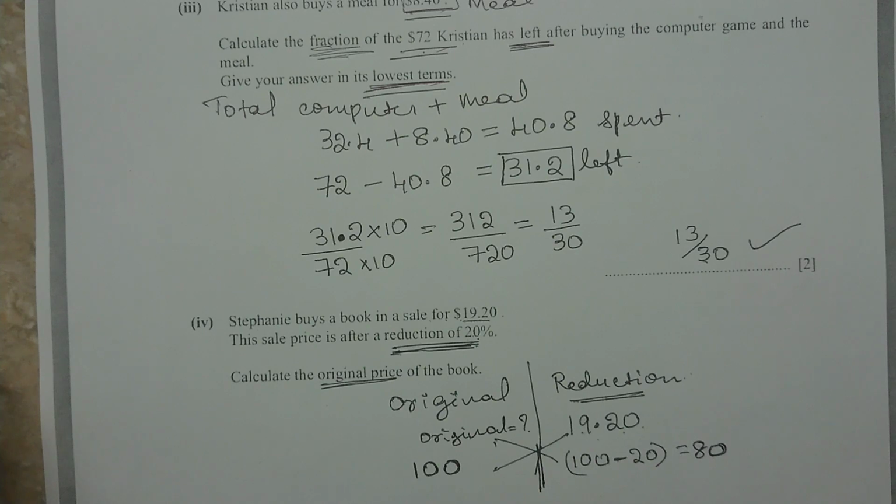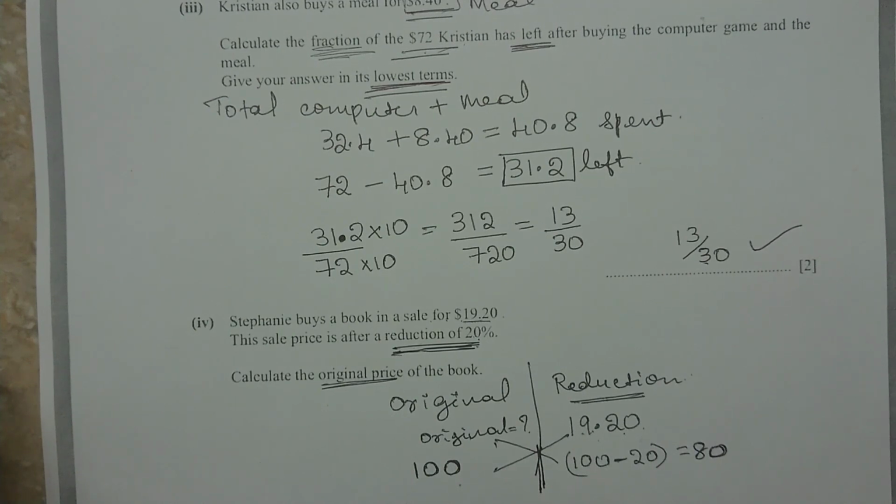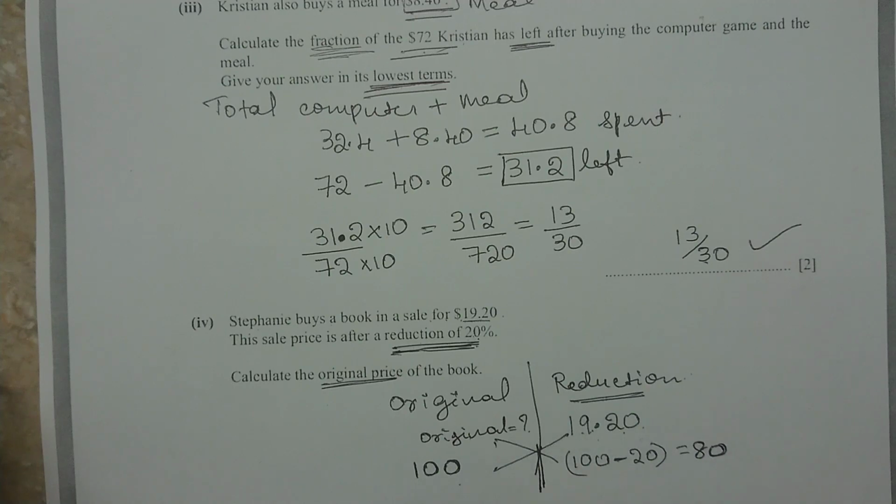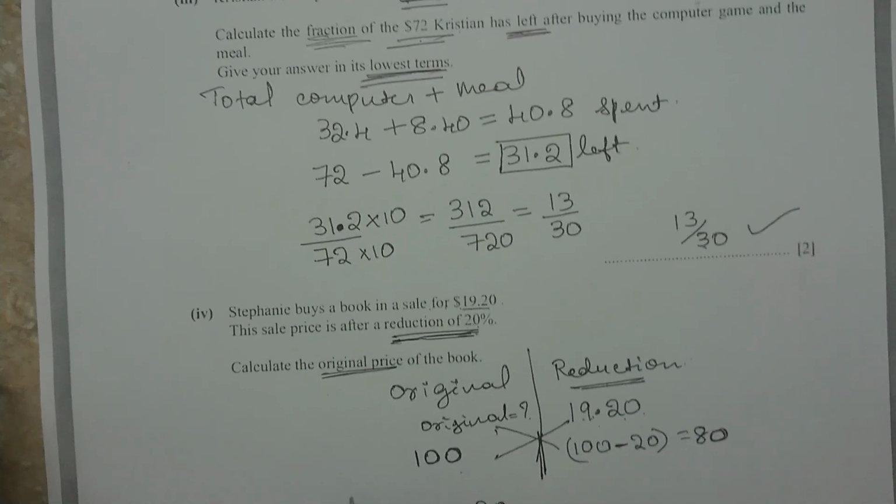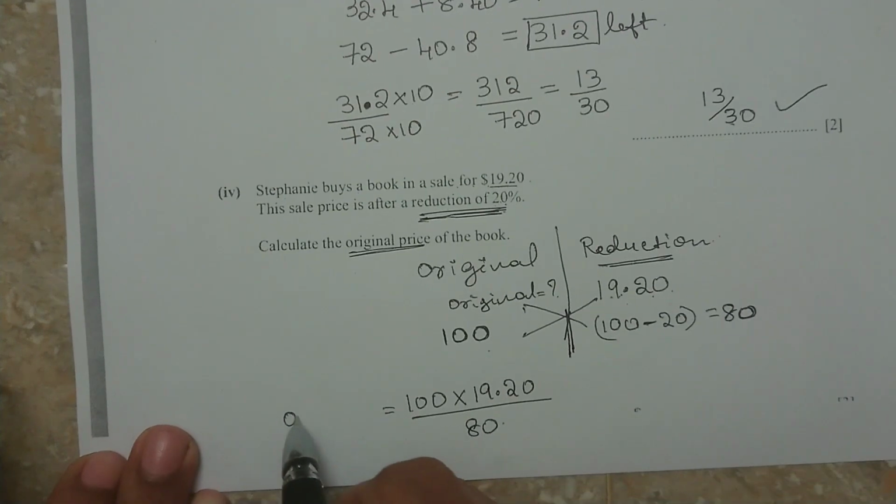So 100 times 19.20 divided by 80 gives the original.